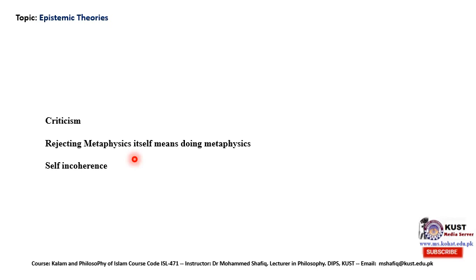So, rejecting metaphysics necessarily means doing metaphysics. The second criticism is that of self-incoherence. The principle in itself is self-incoherent. How? If you look at this principle, which was discussed in the previous slide, this principle is not analytic in nature. It's a synthetic statement. So, how is this synthetic statement justified? What is the justification of the principle in itself? So it needs another principle for its justification.